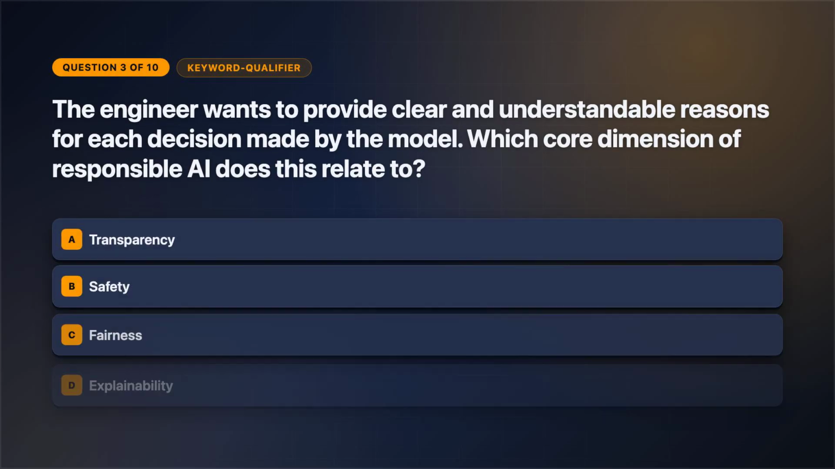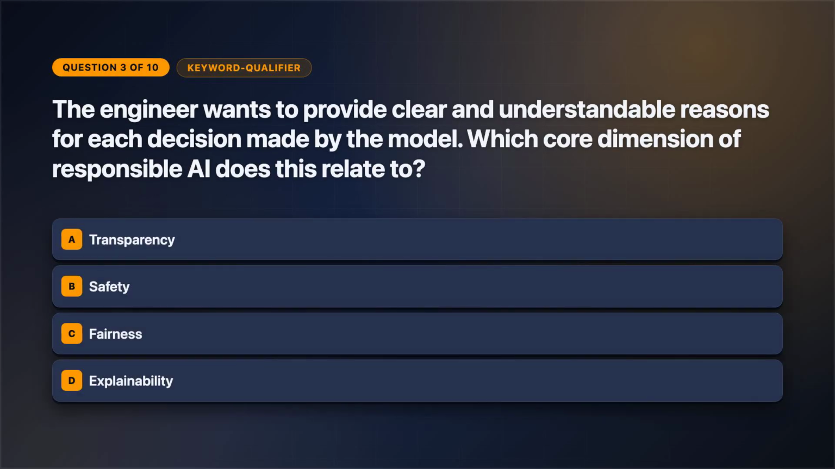Here we go. Question 3. Wording first, memory second. The engineer wants to provide clear and understandable reasons for each decision made by the model. Which core dimension of responsible AI does this relate to? Select one answer. Review the answer choices on screen.